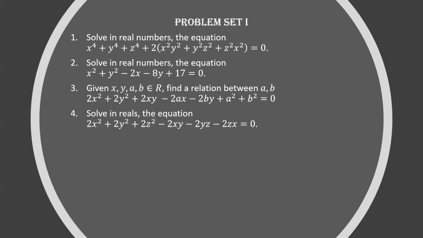There may not be any other answer because all of the terms here have even powers. So if the number is negative, the answer would be positive, and positive plus positive can never be negative. That means 0. Yes, correct. So what you're saying is that all their powers are even, so any number you put, each term is always a non-negative real number. Correct? Yes. Okay, very good.